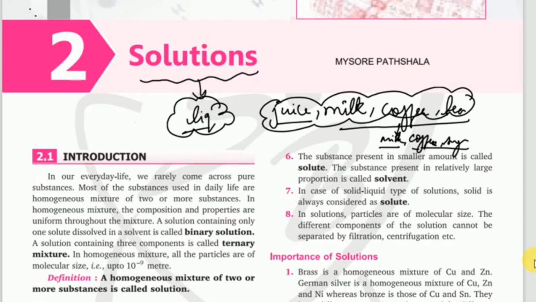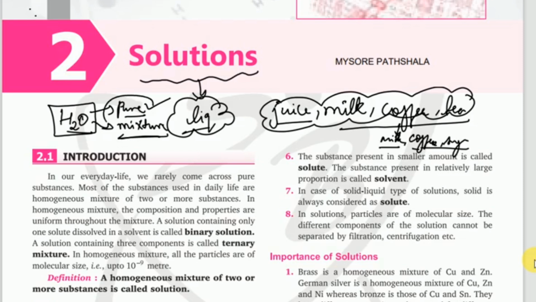And if I ask you water, H2O, is it a pure substance or a mixture? You're going to say, yes, it is a pure substance, because water is pure. We are drinking pure water, right? So it belongs to pure substance.